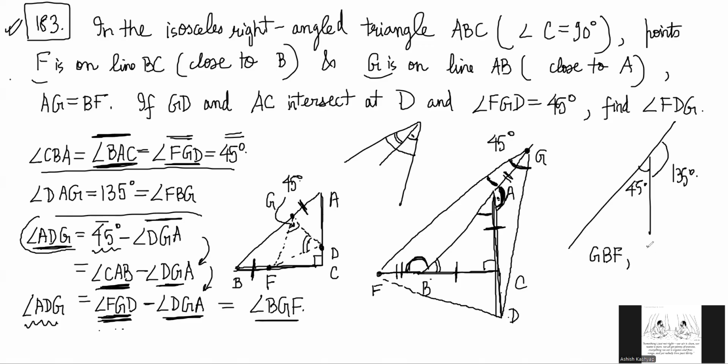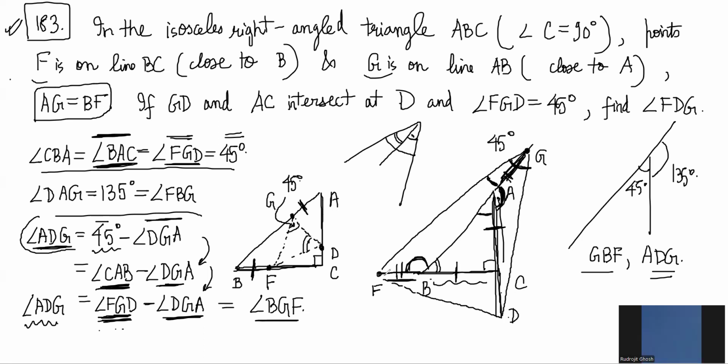GBF and ADG. Look at those triangles. They had already given us an isosceles triangle. So we know that BC is equal to AC, and we also know BF is equal to AG, right? According to the problem. So what do we know? In the triangle GBF, which sides are there?